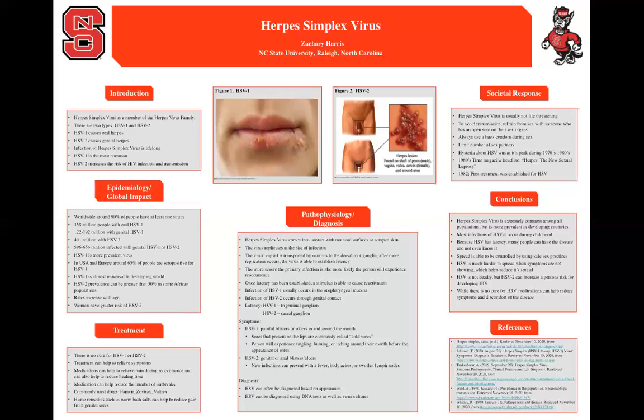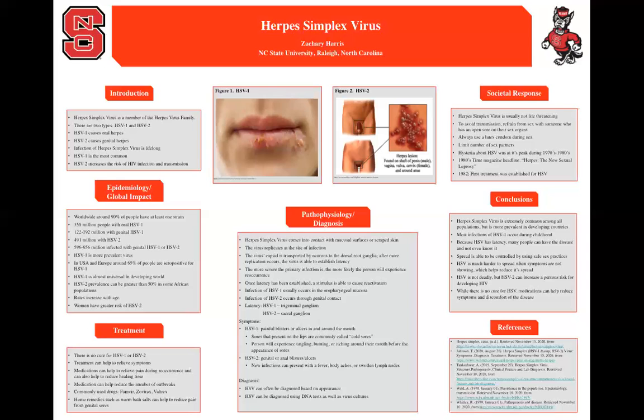Diagnosis of herpes simplex virus can often be done solely based on appearance. Herpes simplex virus can also be diagnosed using DNA tests and virus cultures. There's no cure for either strain of the herpes simplex virus, but treatment can help to relieve symptoms of the disease. Medications are able to help relieve pain during the reoccurrence and can also help reduce healing time. Using medication can also help reduce the total number of reoccurrences a person will experience. Some drugs that are commonly used to treat herpes simplex virus are Famvir, Zovirax, and Valtrex.